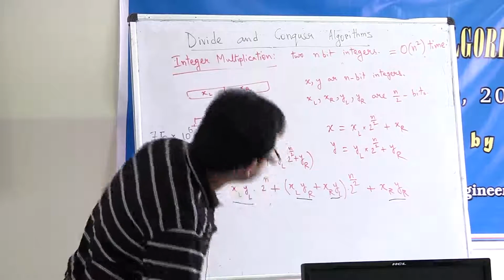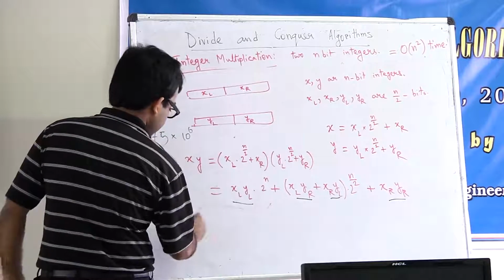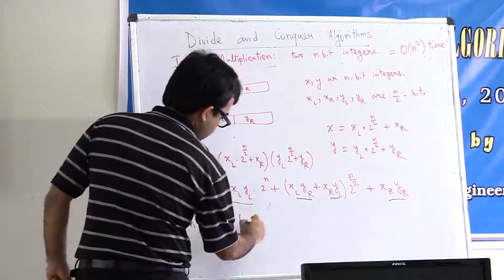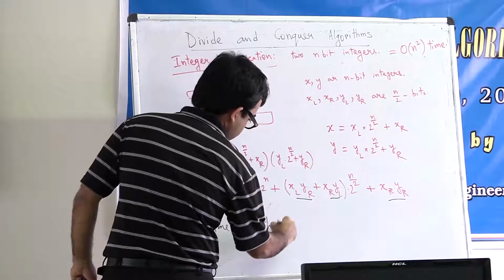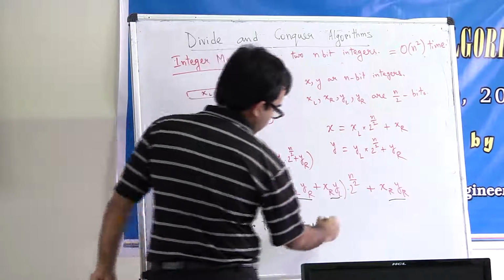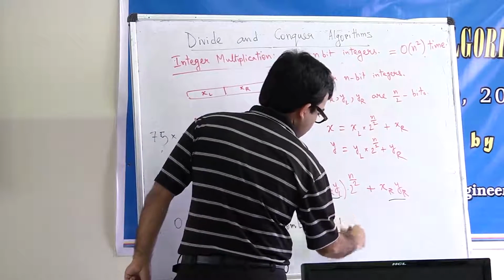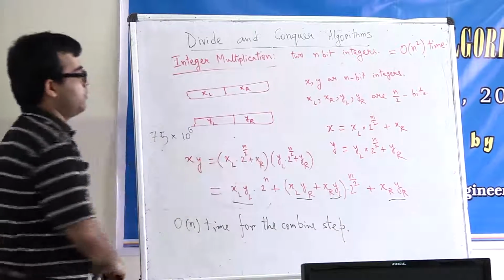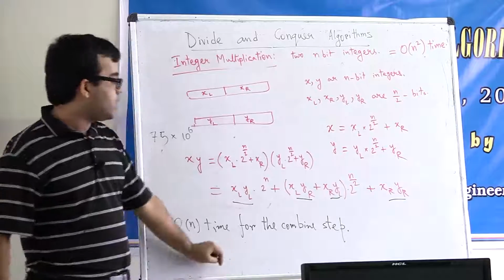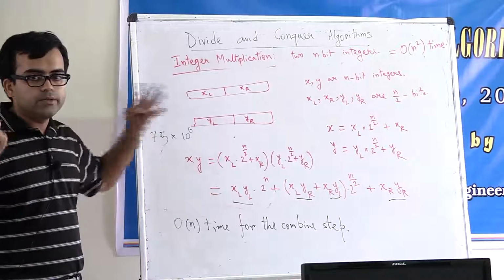So this is the combine step. When you have the solutions to your subproblems, you are taking order n time to get the solution to your initial problem.